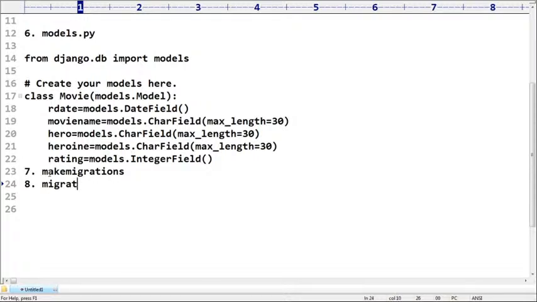Any explanation is required on how you can perform this? Nothing. Okay. Well, after completing that, what is the next one, sir? Please confirm. Sir, my database is ready. No, don't go for views.py. It is highly recommended to first make sure this table is ready in the database or not.